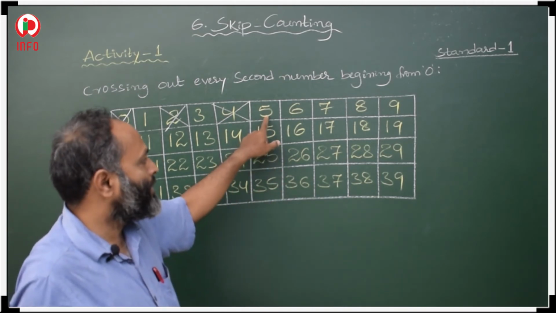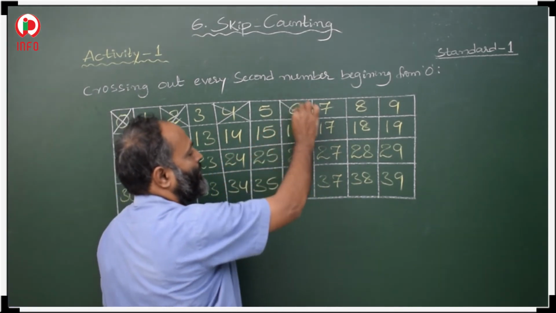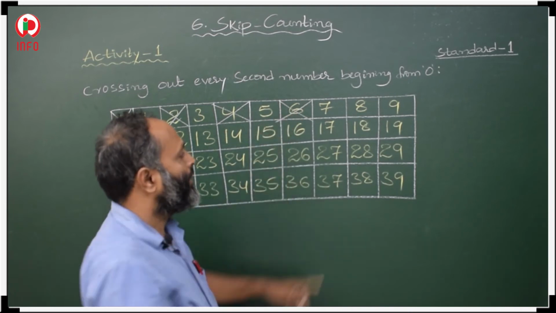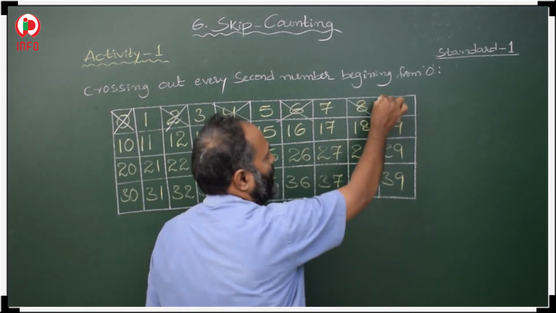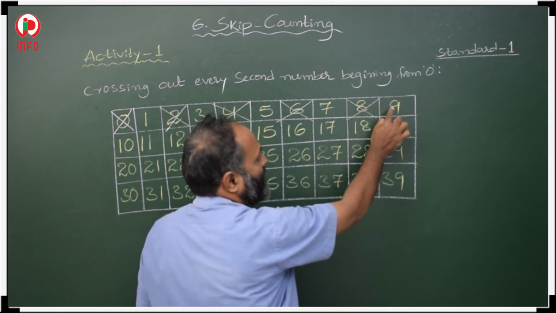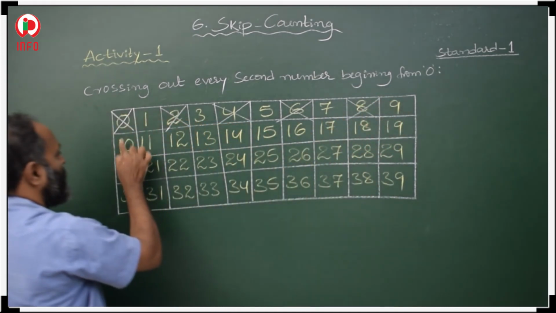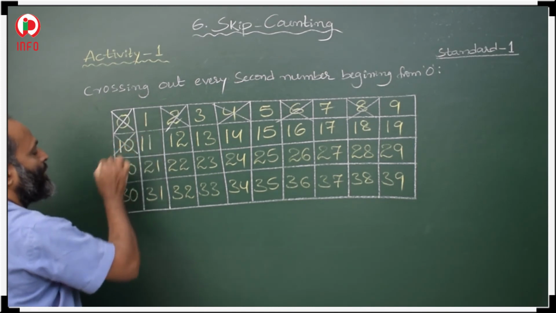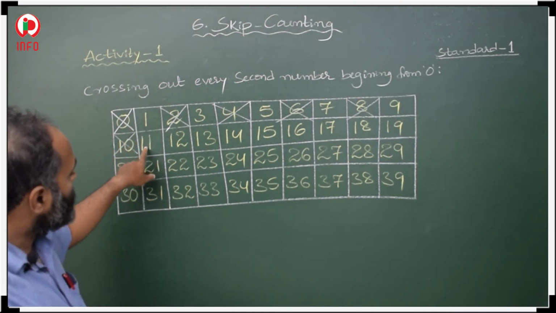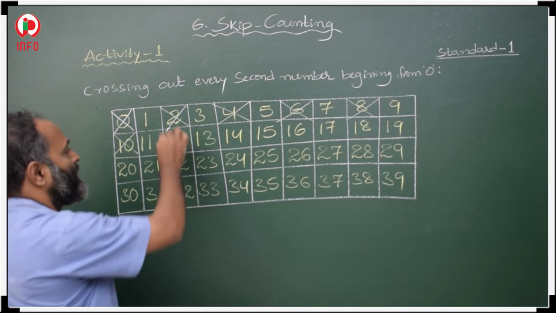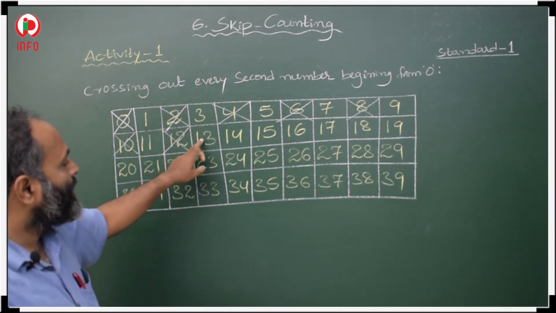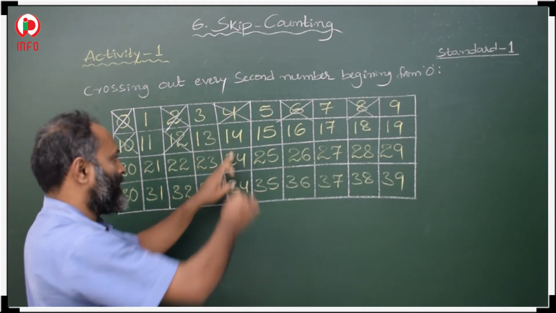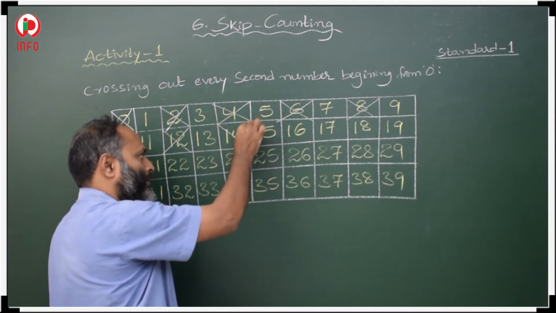This is the first, this is the second number, we cross it. Again, this is first, this is second, we cross it, and so on.